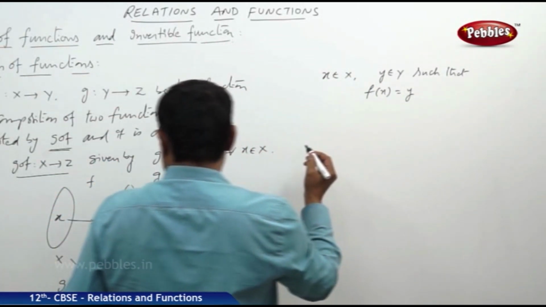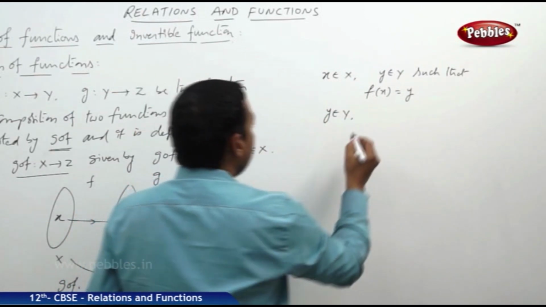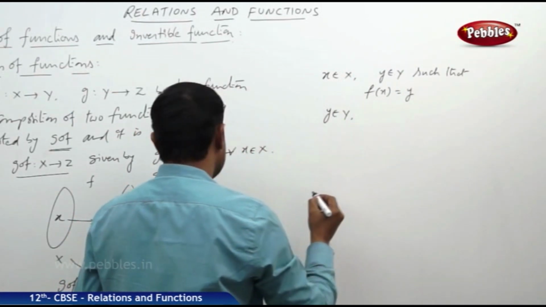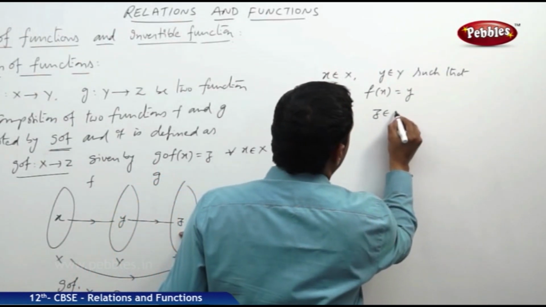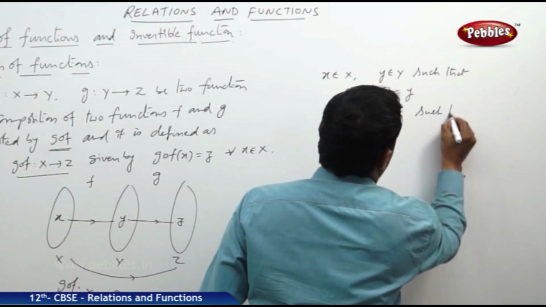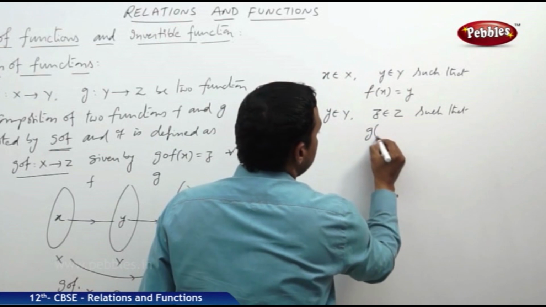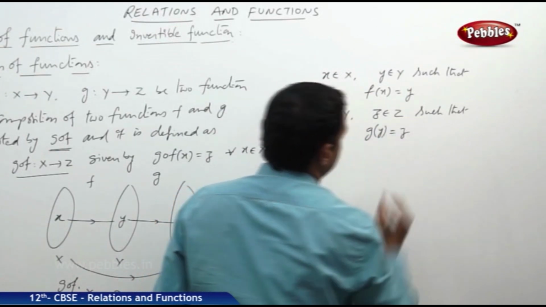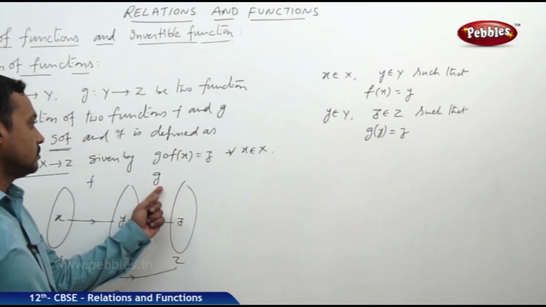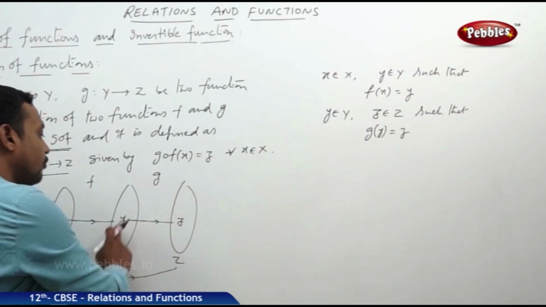Similarly, for this y belonging to Y, there exists some z belonging to Z such that g(y) = z.